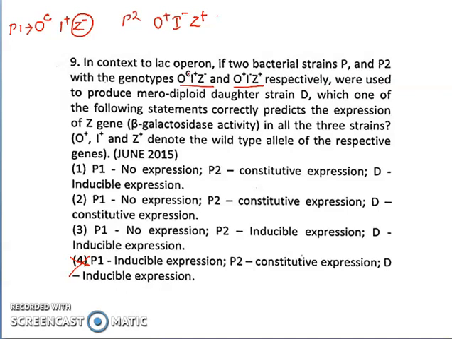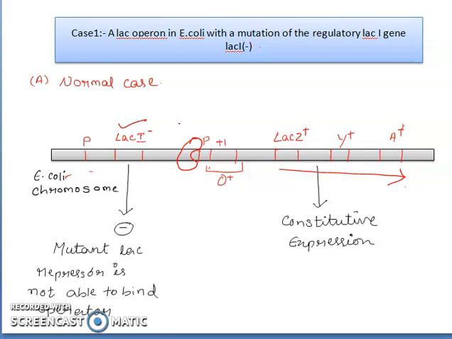I have discussed that it will be constitutive when LAC-I is mutated. We saw that when LAC-I is mutated, it will show constitutive expression, because the repressor cannot bind in the operator region, so the promoter region in which the RNA polymerase is bound will go on transcribing LAC-Y, LAC-A and LAC-Z, and it will show constitutive expression.